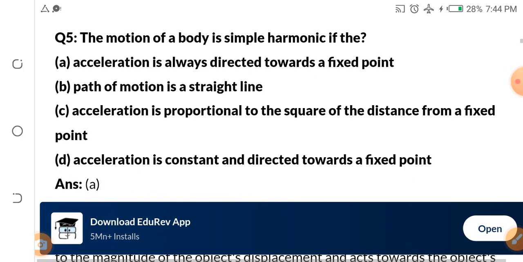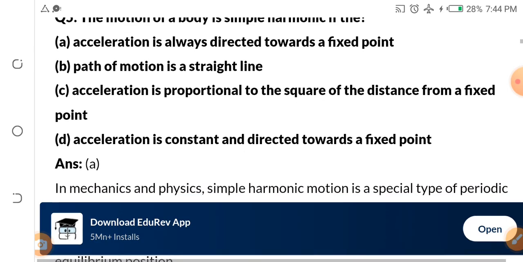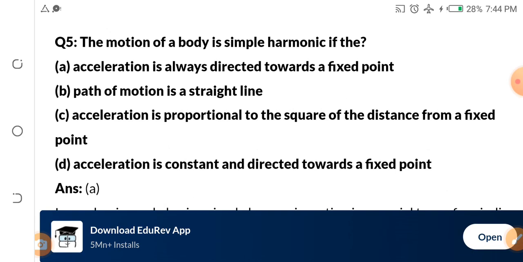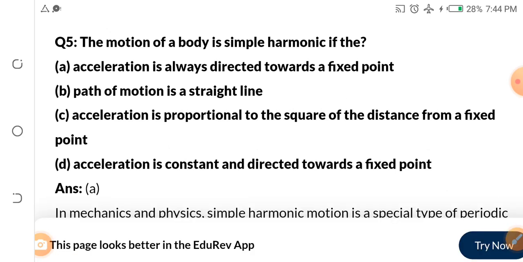The motion of a body is simple harmonic if the dash. The motion of a body is simple harmonic. Remember, I told you one of the topics to read up is simple harmonic motion. I've always said it. One of the topics you must be grounded in is simple harmonic motion.